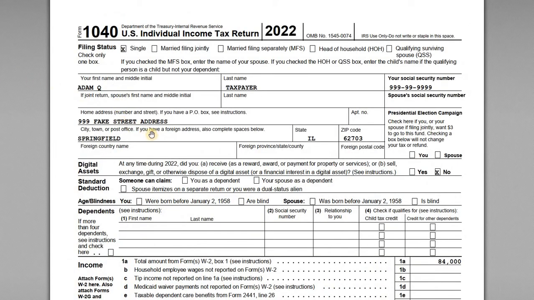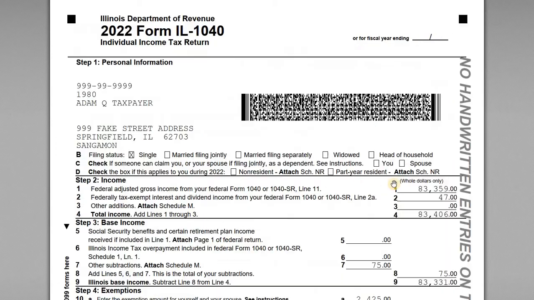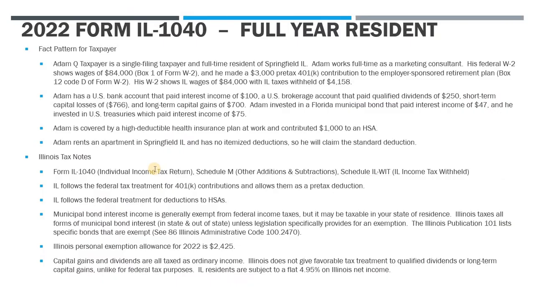And we've also got the taxpayer's Form 1040, which is important because you need your 1040 to be completed before you start the state return, because Illinois, like a lot of states, uses your federal AGI as the starting point. We'll go through both of these returns, and I also have one slide covering the fact pattern we're going to be going through, and some notes on specific Illinois tax issues.